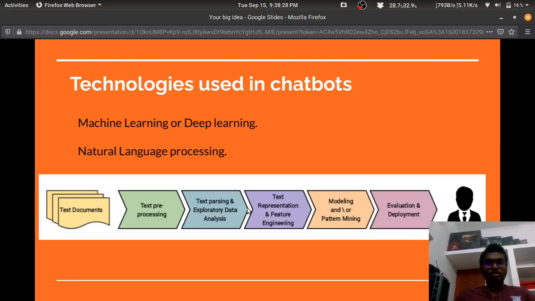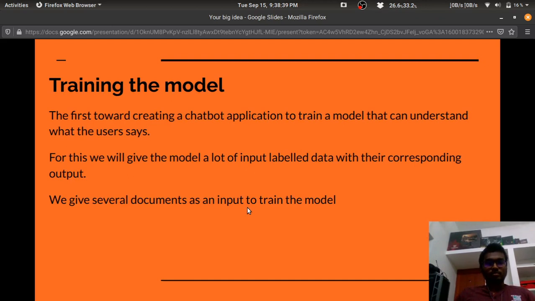So what are the technologies used in chatbots? Here we are using machine learning or deep learning, both can be used. And then we are using a library called Natural Language Processing Toolkit. The first step towards creating a model is that we should train the model. For this, we will give a lot of input labeled data with their corresponding output, which is called supervised machine learning. For this, we will give several documents to the training model.